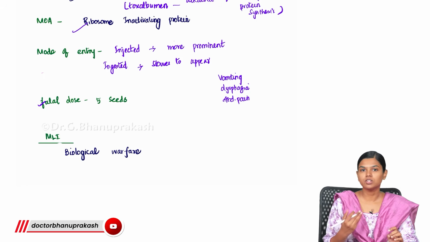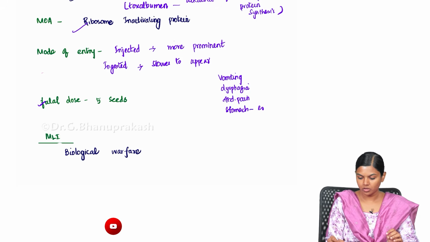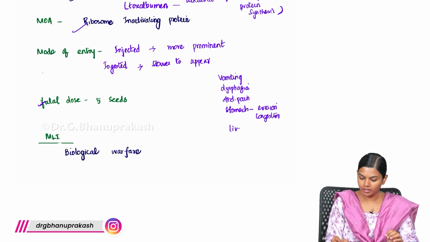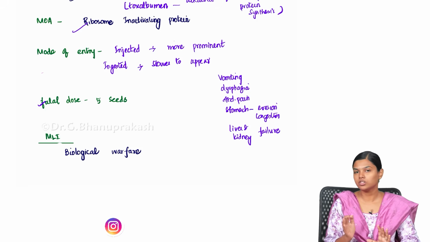You will have congestion of the stomach in the postmortem appearance also. In the stomach there will be erosions and congestion, and it will go on to affect the liver and kidney, leading to liver and kidney failure. This is the constellation of symptoms when ingested.